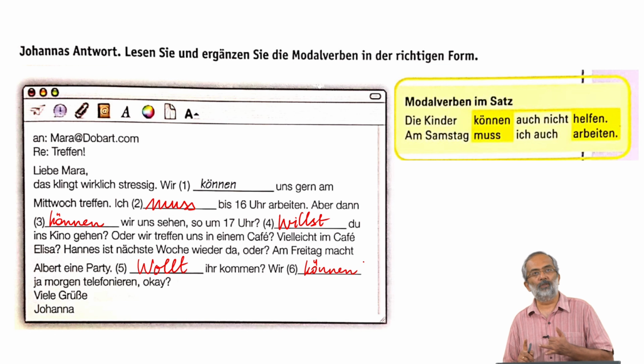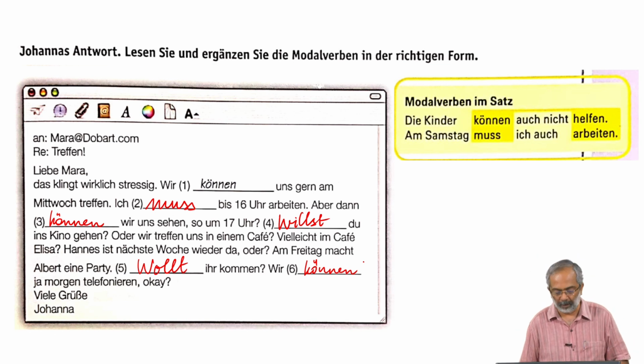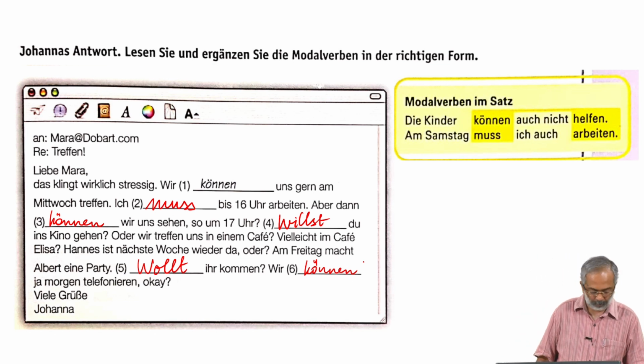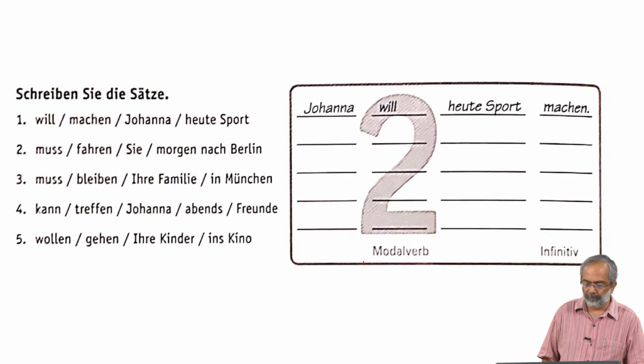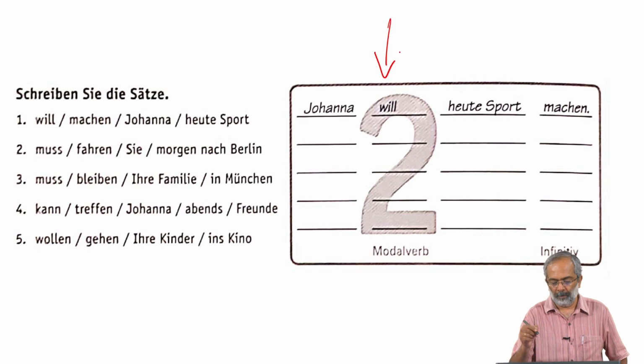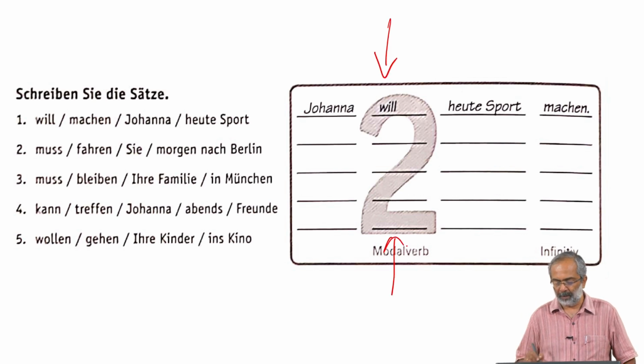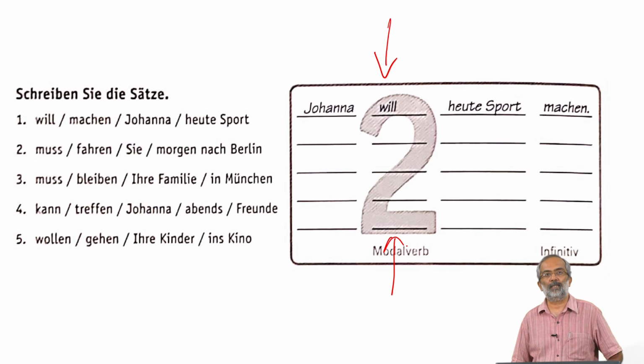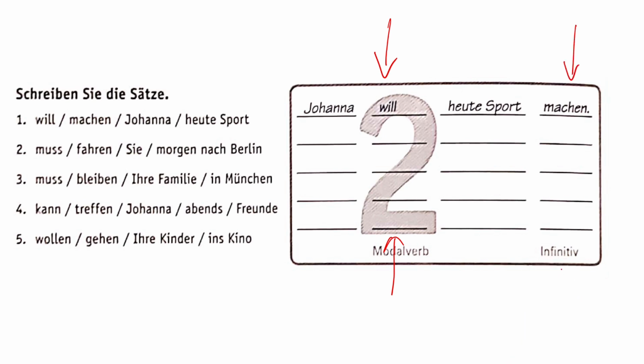Okay. So basically, können is can, müssen is must, and wollen is want to. These are the three modal verbs. Am zweiten Platz steht immer das Modalverb. Am letzten Platz im Satz steht immer das Hauptverb in der Infinitivform, ohne Konjugation. Zum Beispiel, Johanna will heute Sport machen.